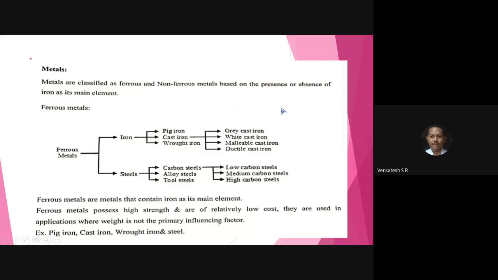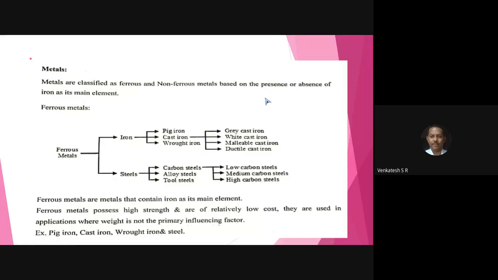In our machine shop, we have shaper, lathe, milling machine, drilling machine, slotting machine, grinding machine. The components of the machine tools are usually made from grey cast iron or white cast iron. And some of the components in trucks, two-wheelers, four-wheelers are manufactured from cast iron.